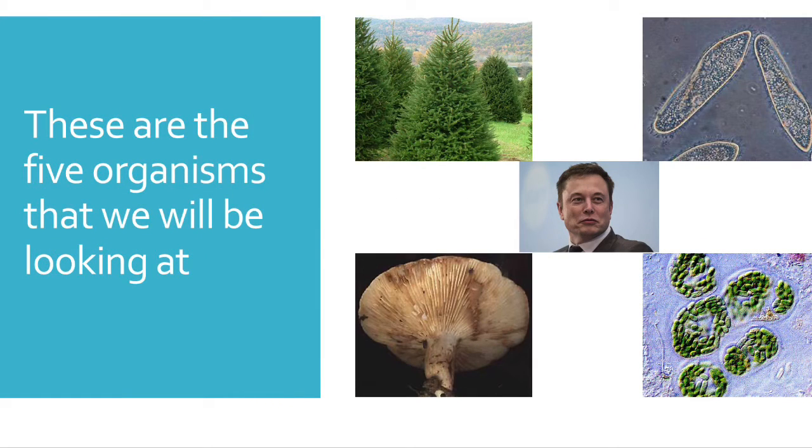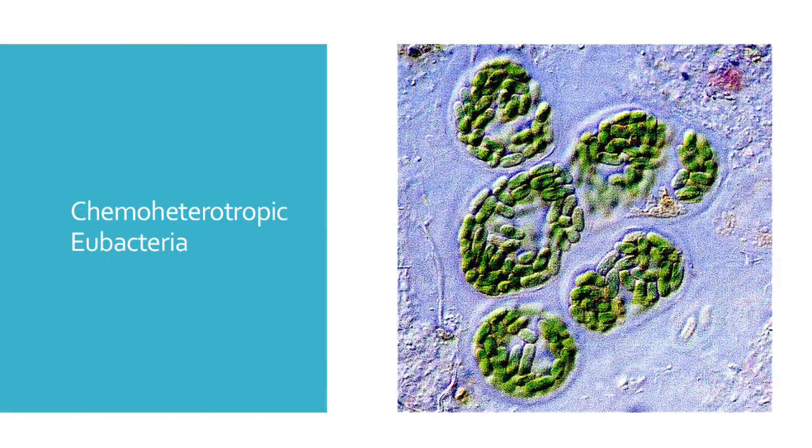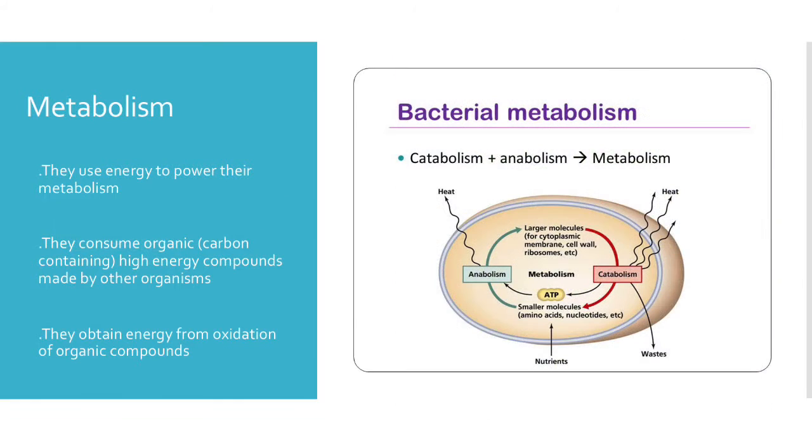These are the 5 organisms or species that we'll be looking at today. Chemoheterotrophic eubacteria. Metabolism is based on a source of energy they use to power their metabolism. They consume organic, carbon-containing high-energy compounds made by other organisms. They obtain energy from oxidation of organic compounds.